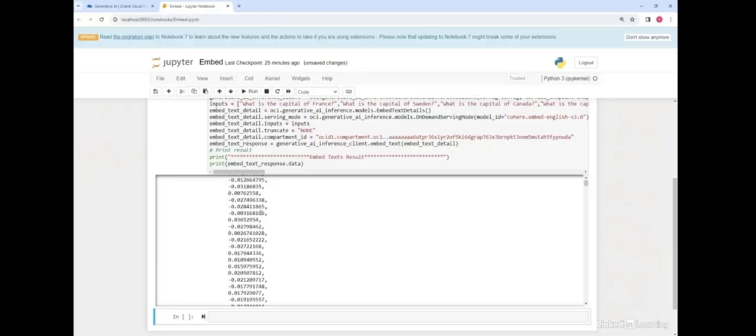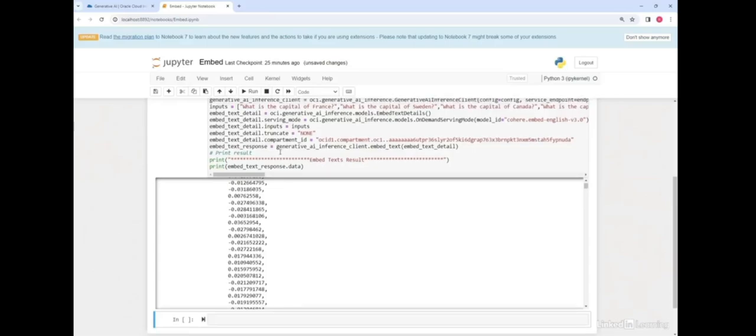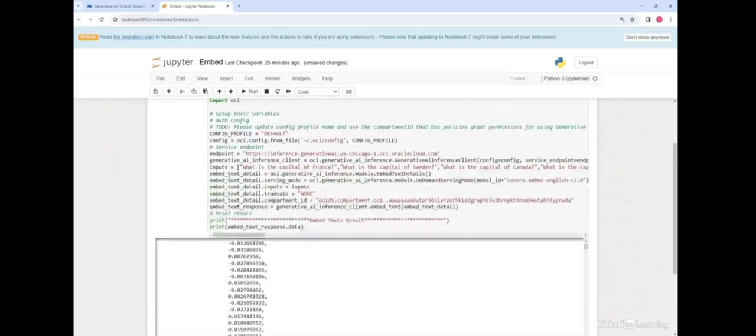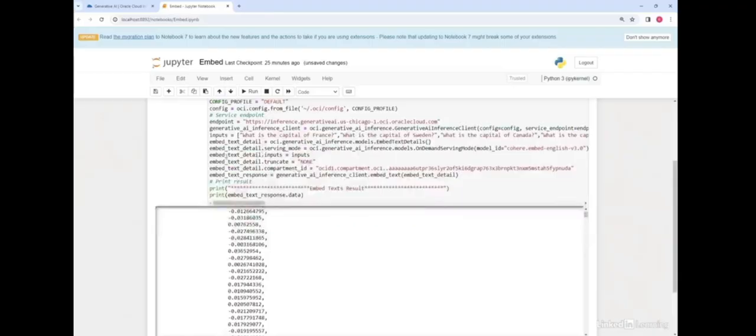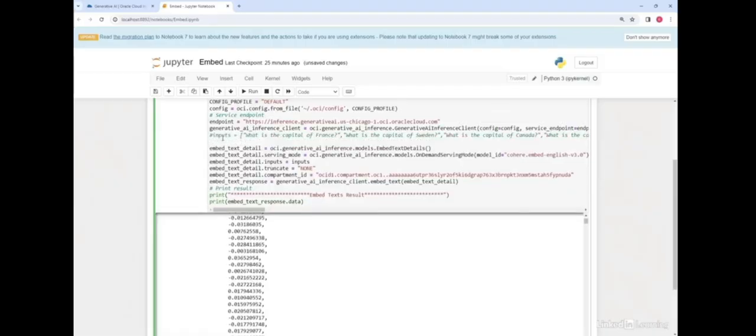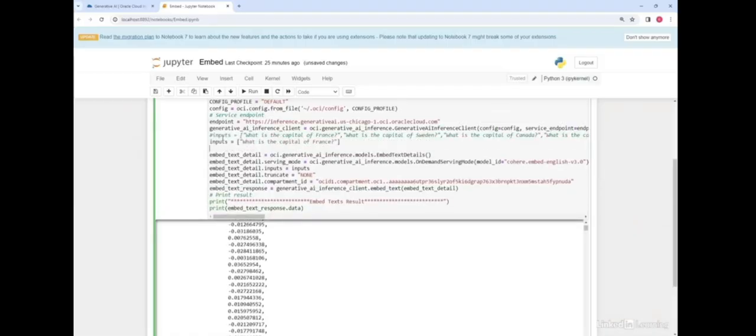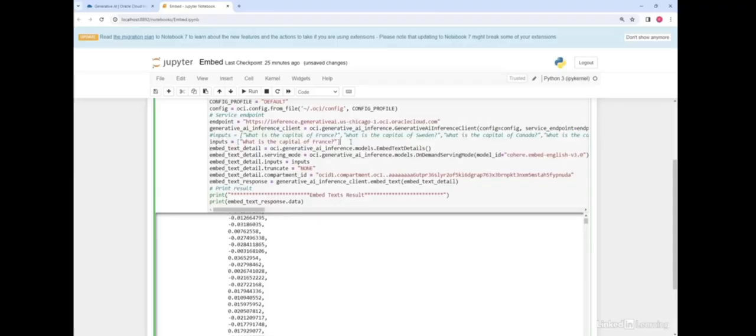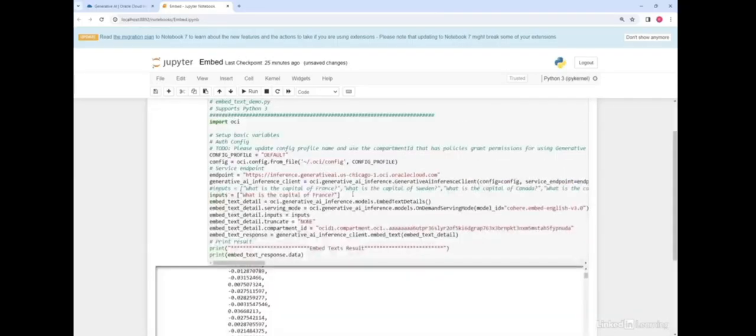So let me copy this into Visual Studio Code, and then we can see these 1024 dimensional vectors. Before doing that, because we are looking at 26 embeddings, let's reduce that number to just one, because then it will be easier for us to look into it. I just have one, and let me execute this code, and now you will see that the vector we get back is much shorter. So let me copy this and head over to Visual Studio Code.